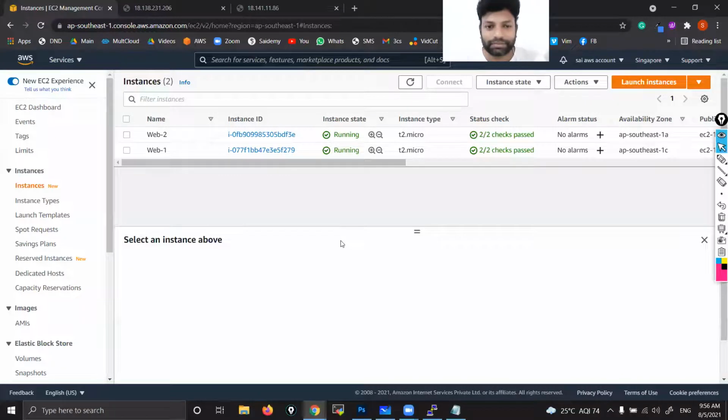In one security group itself, you can attach any number of instances.